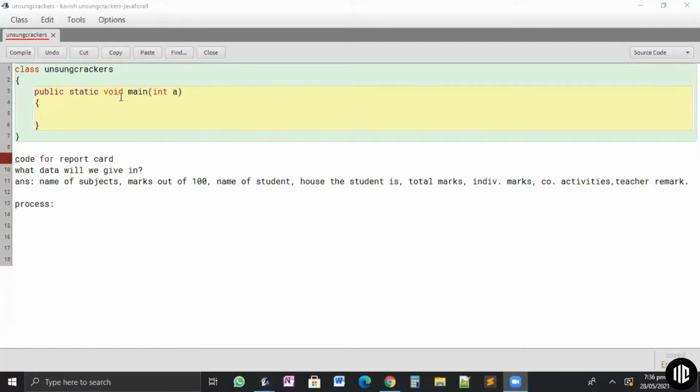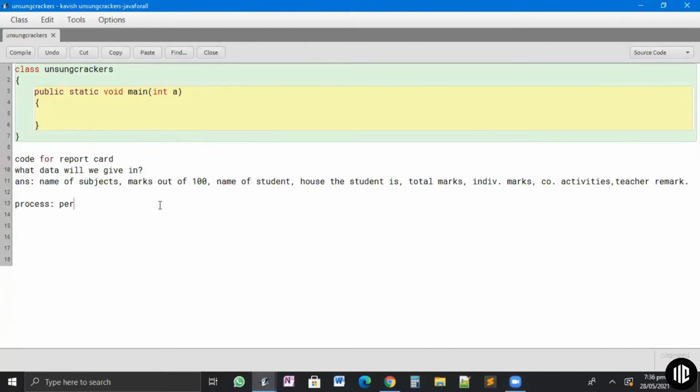To find out the percentage obtained. Correct. So my code will find out the percentage. Then it will find the total marks. If I have six subjects, my marks will be out of 600. So if I got X marks out of 600, it'll be out of 600.